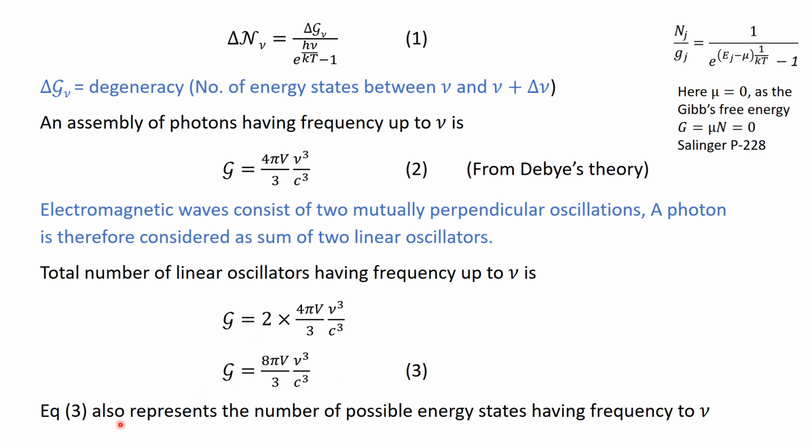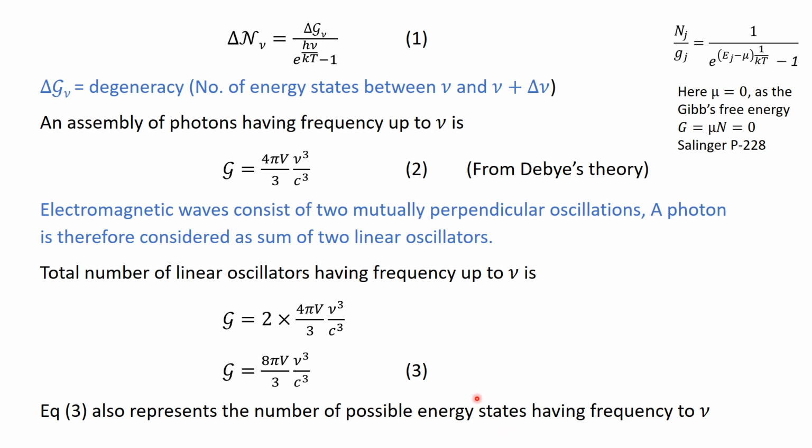Now this equation number 3 also represents the number of possible energy states, because each frequency is associated with an energy. So the number of frequencies means the number of oscillators or the number of energy states.